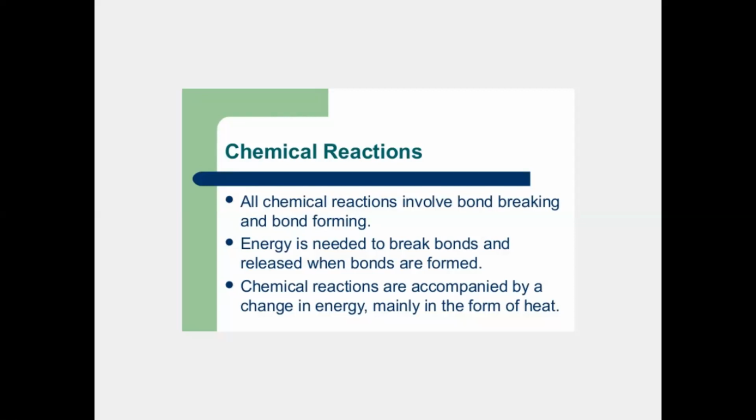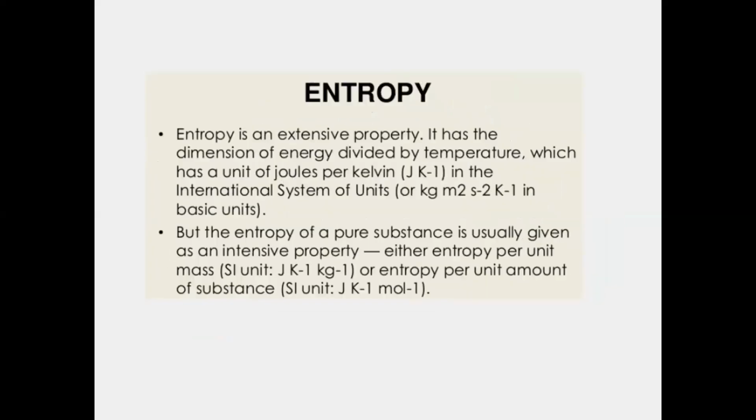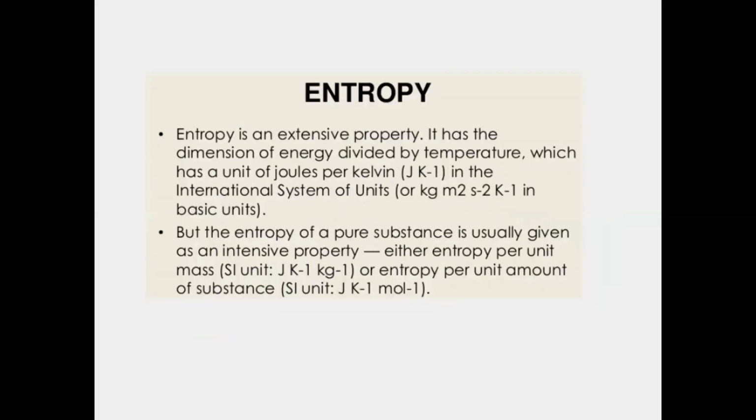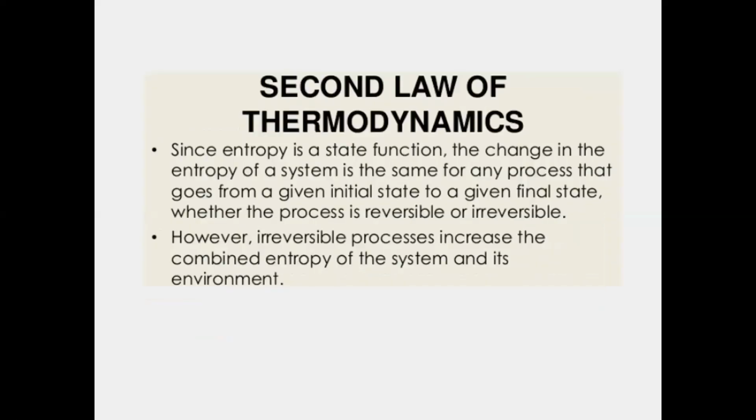The first law I have already explained, and the second is also explained. The first law is mainly based on the law of conservation of energy, and the second law is based on the entropy of an isolated system. These are the two important points covered under the different laws of thermodynamics.